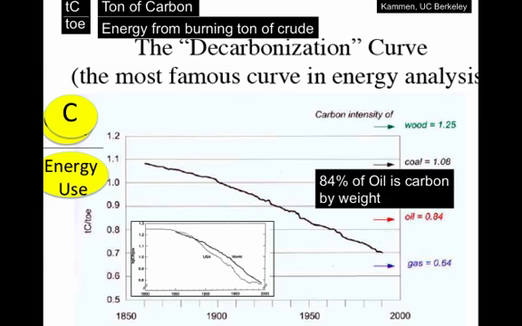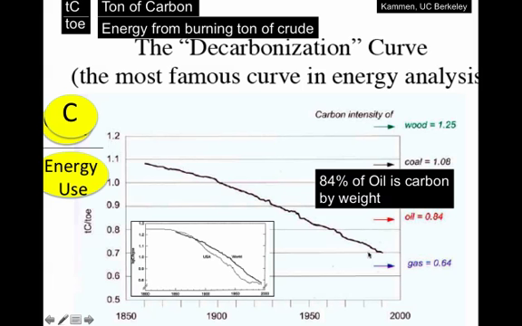Oil is 84% carbon by weight. And so it makes sense that if you burn 1 ton of crude oil, you're going to get 0.84 tons of carbon emitted in the air in the form of carbon dioxide. But the most important thing about this graph is the decrease from 1.1 to 0.7.